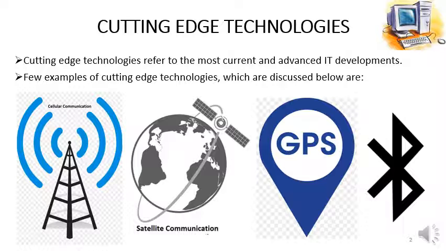These are the four advanced technologies which are discussed in this unit, and it's the last topic of this unit. We will discuss these four different communication technologies in more detail in the coming slides.